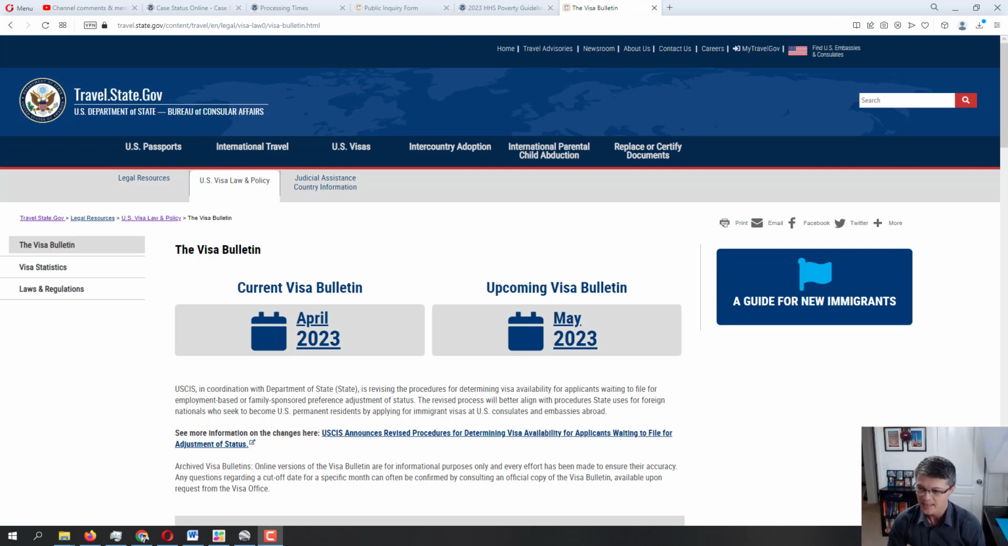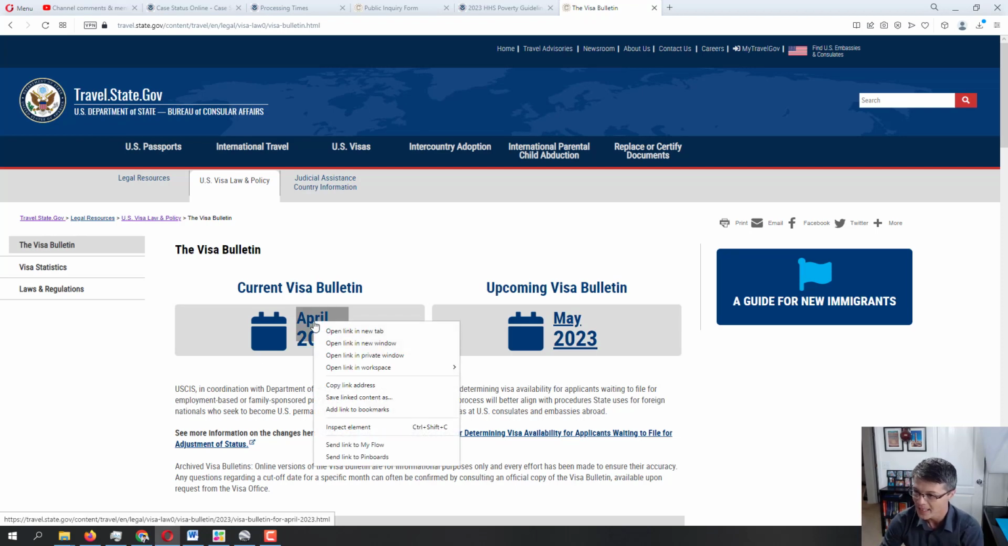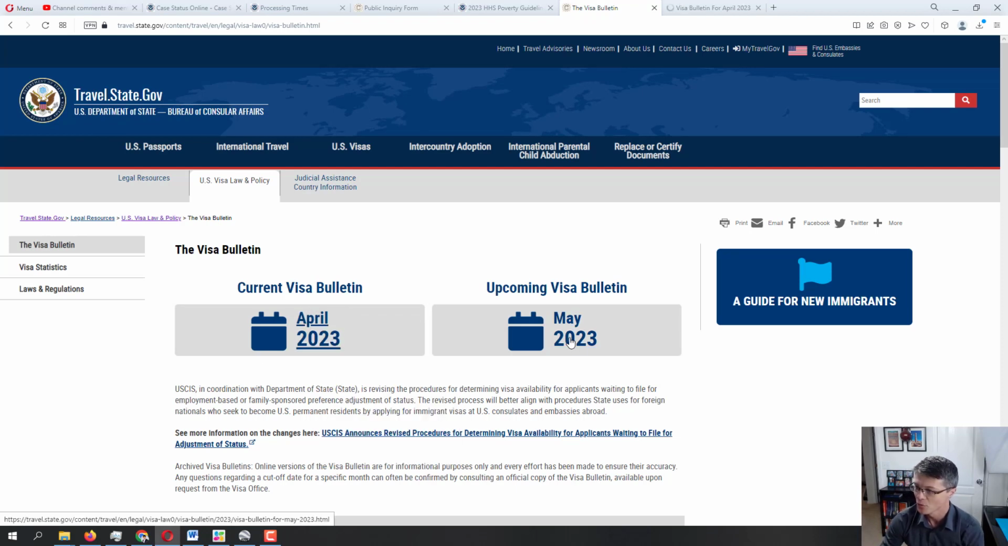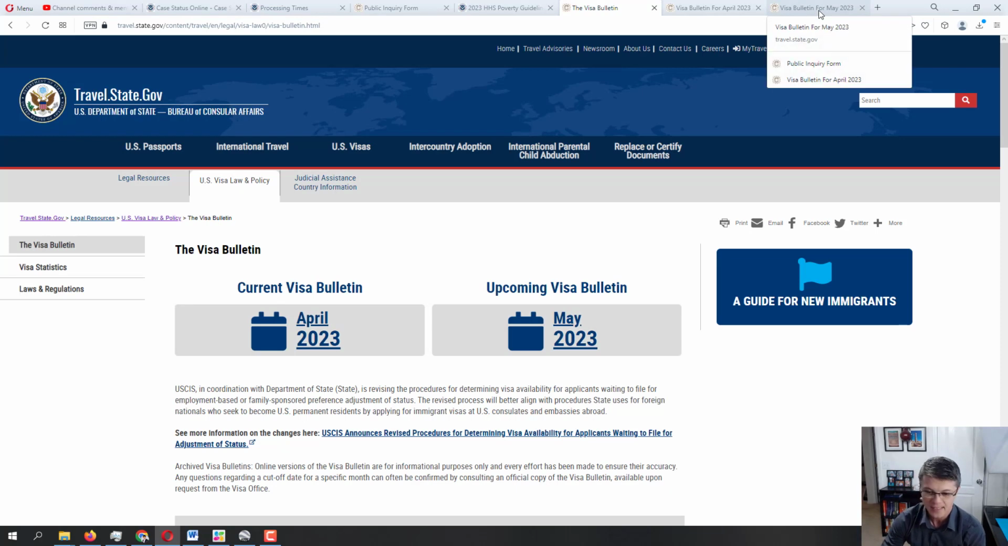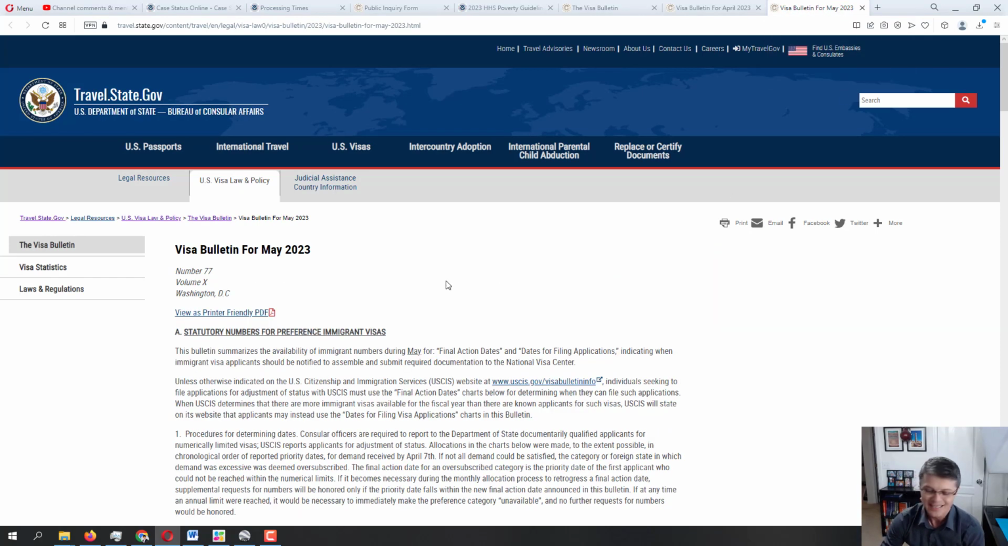So, as you guys can see, I have the visa bulletins pulled up in front of me. This is an official government source, travel.state.gov from the Department of State. So we're going to open up both April 2023 and May 2023 and we will see what is going on. So let's start with May in general. I will go over the graphs.